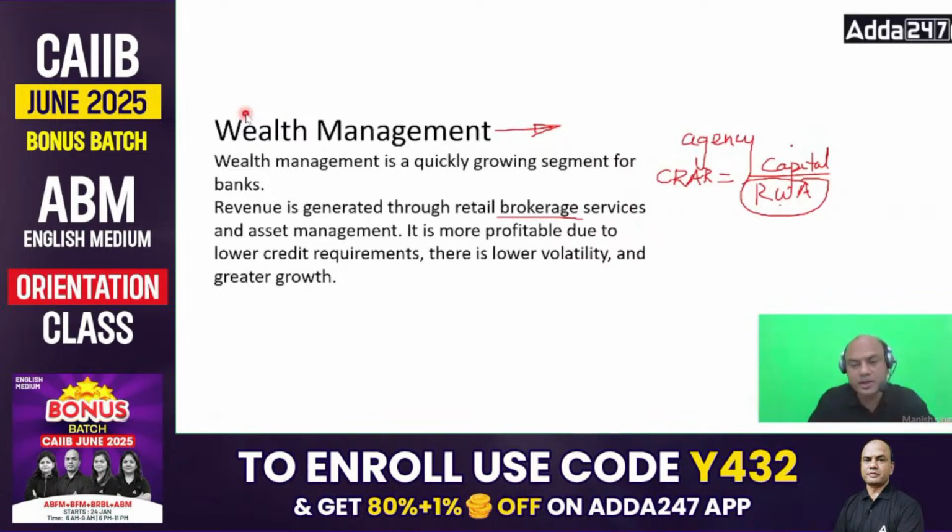Tomorrow, if that customer dies, the money is to be paid by whom? The money is to be paid by SBI Life, not SBI. So SBI has only got a commission. Commission is also huge. It goes up to 30% of the first premium. So if you have a premium of 10,000, you get 3,000 as net income as a bank. Okay, so it's so huge. That's why all the banks are going for it.